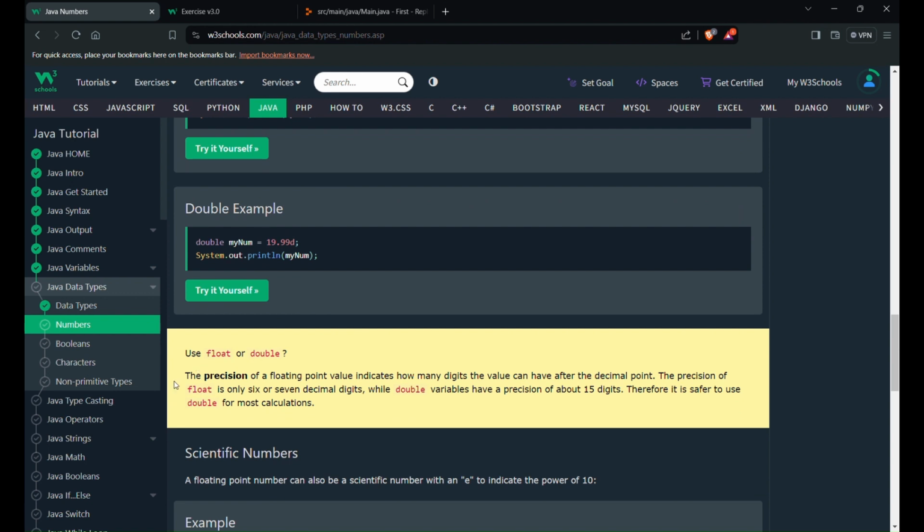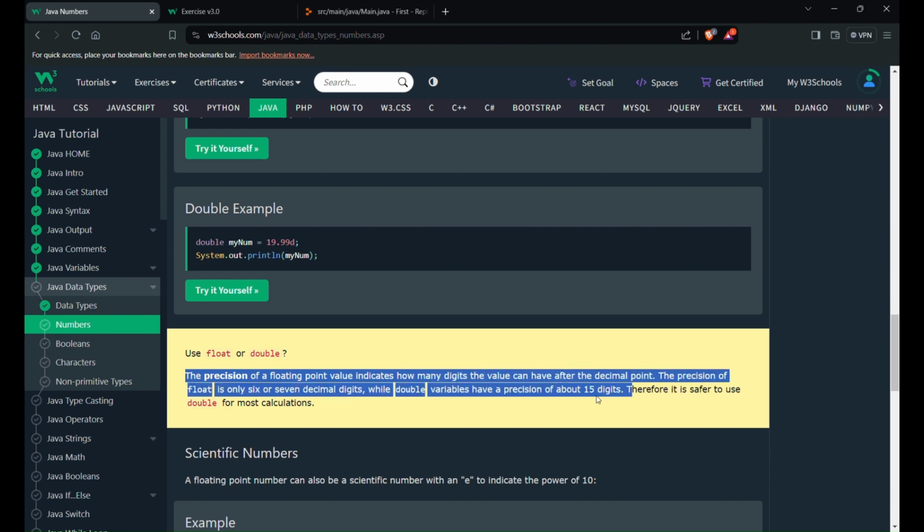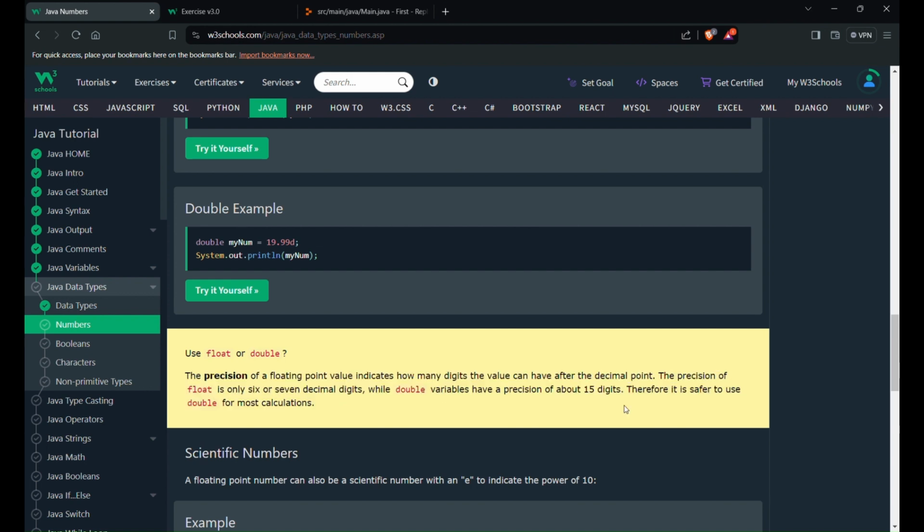So float or double. The precision of a floating point value indicates how many digits the value can have after the decimal point. The precision of float is 6 to 7 decimal digits, whereas double is 15 digits. So a float can store up to 6 to 7 decimal digits, whereas double can store up to 15 decimal points. Therefore it is safer to use double for most calculations. If we need precision for our values, then we can go with the double.